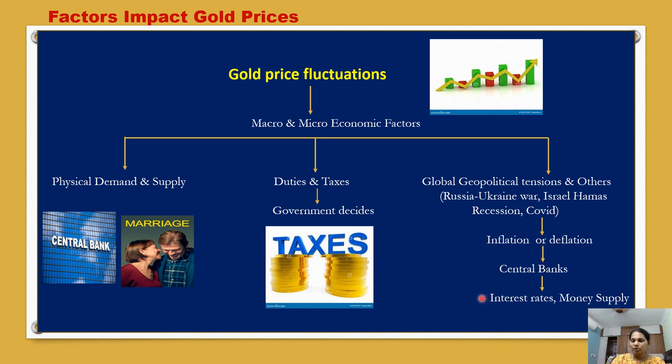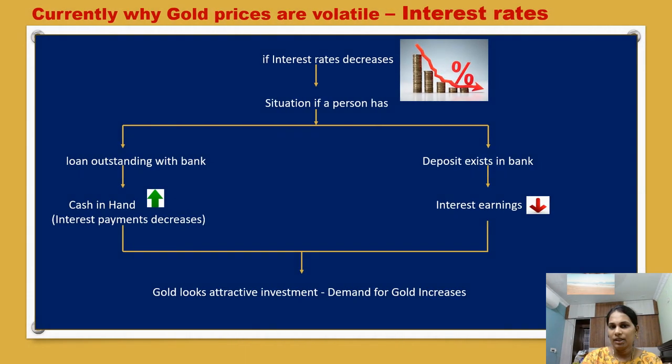I'm going to explain with an example how, if interest rates increase or decrease, it impacts the gold price. Let's say now we are hearing key interest rates are going to decrease. If a person has an outstanding loan with the bank, let's say 1 lakh rupees, and currently the interest rate is 5%, and interest rates are going to decrease to 2%, there is a 3% decrease in the interest rates.